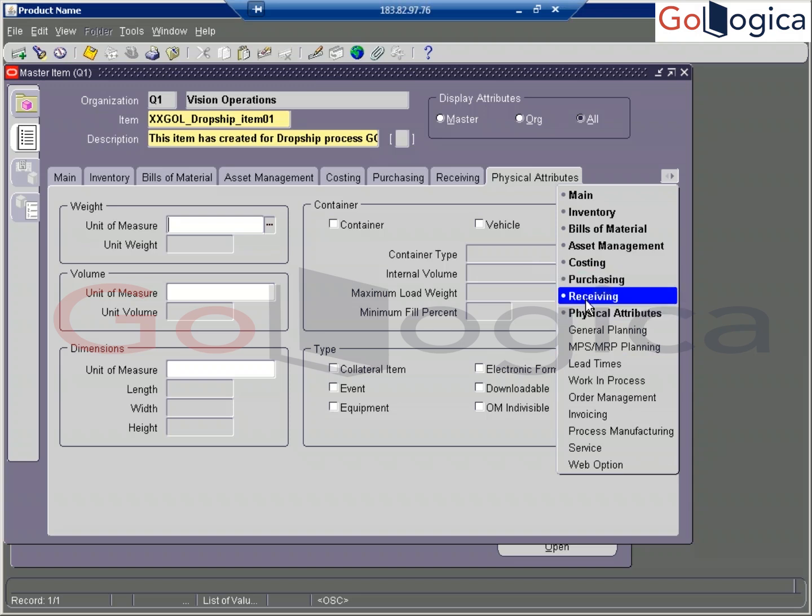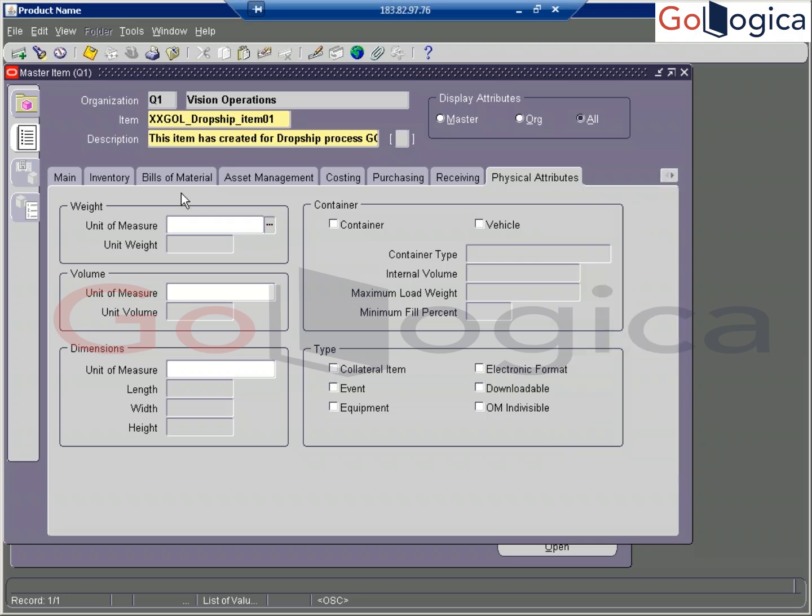Receiving means order management level. You can see this order management, while raising the O2C process, they are going to work in progress. WIP, work in progress means, suppose some work is going on, the project work is going on. At that time, they can access it. Like this way, here we have all the options.